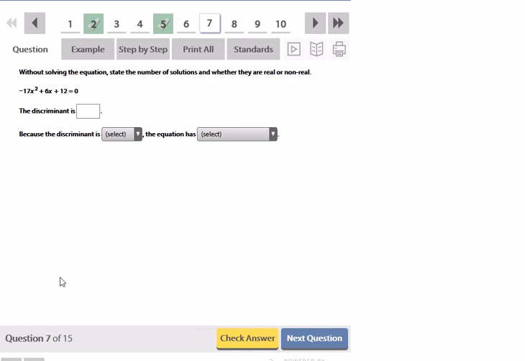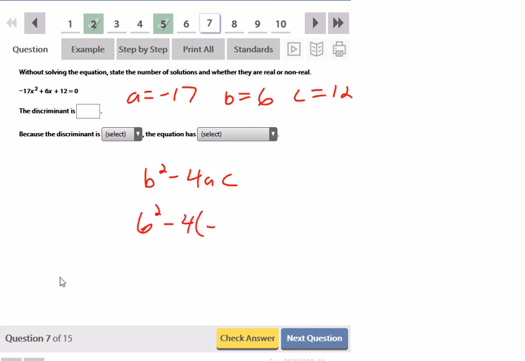Without solving the equation, state the number of solutions and why they're real or not real. Here we can just use the discriminant. As long as the equation is equal to 0, which it is, identify A, B, and C. A here is negative 17, B is 6, and C is 12. So we can just use B squared minus 4AC and see what type of number we get. This would be 6 squared minus 4 times negative 17 times 12.